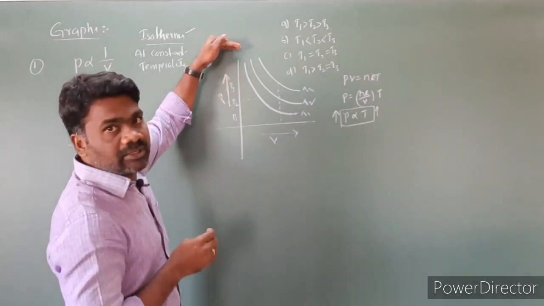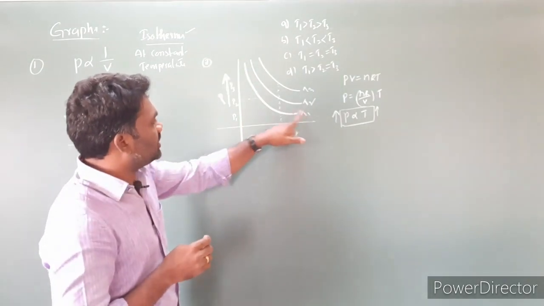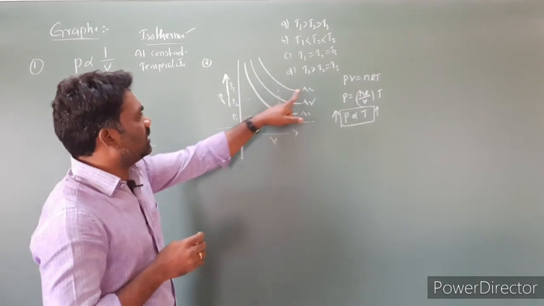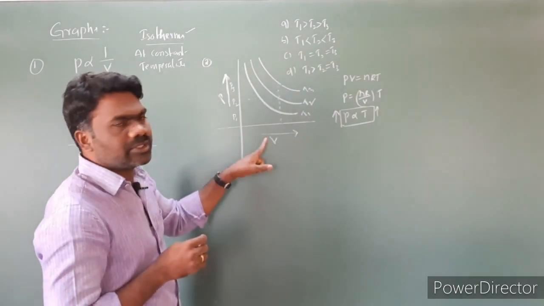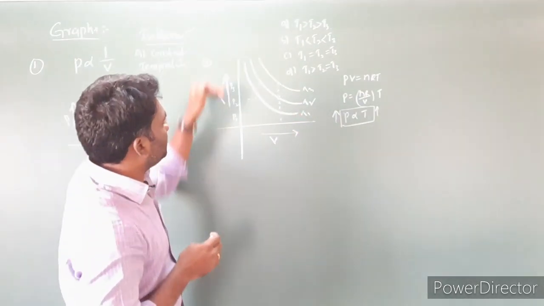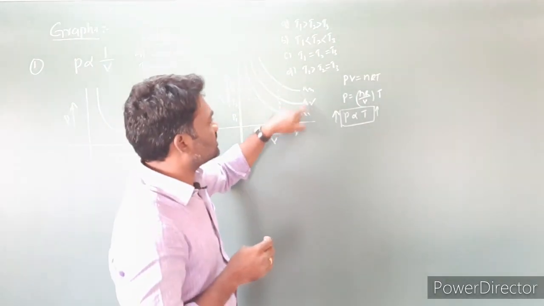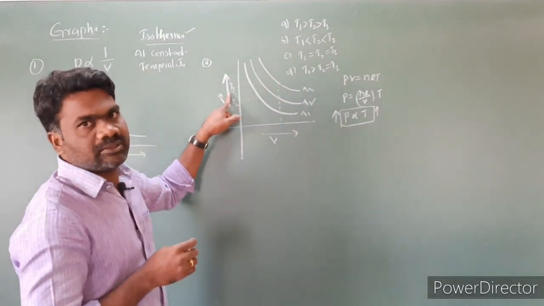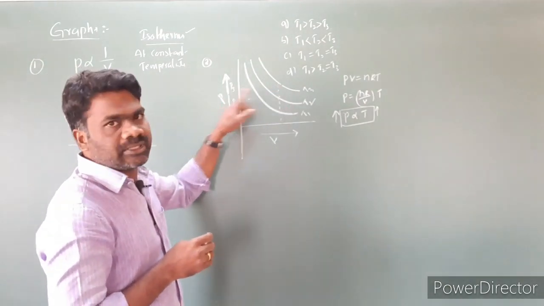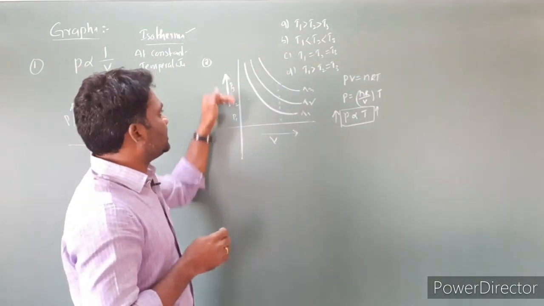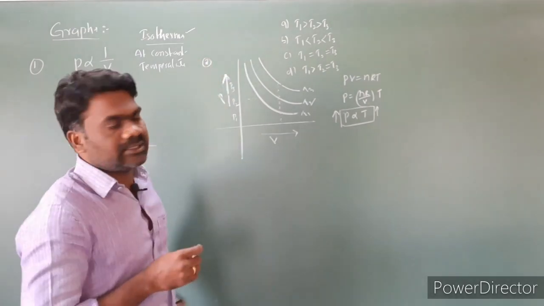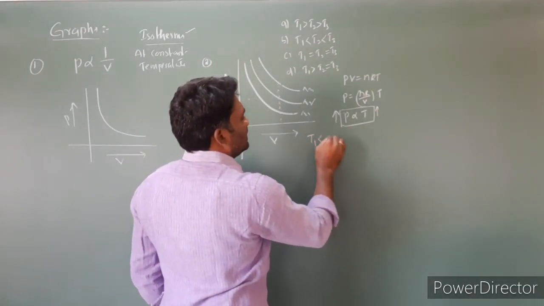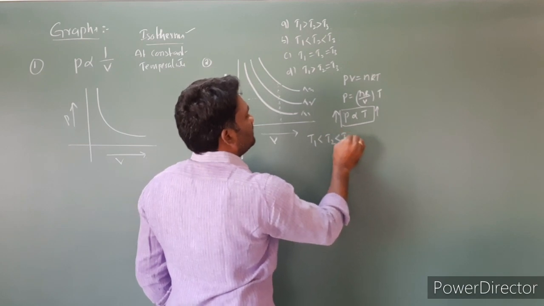We are increasing the pressure on the y-axis. At temperature T1, pressure is P1. At temperature T2, pressure is P2. And at temperature T3, pressure is P3. Volume is constant, so the pressures are increasing, which means the temperatures have increased. If T3 is the higher value, then only will we get the higher pressure. So at T3 the pressure is P3. Temperature increases, then only the pressure increases. Then the order we expect is T1 is less than T2 is less than T3.